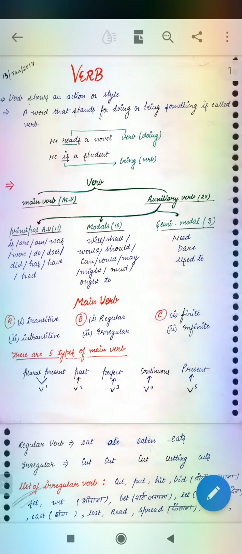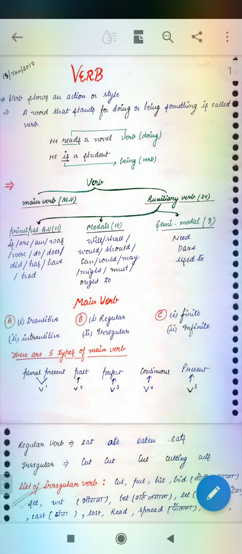Children, as I have given you the lecture regarding verb, once again we are going to overview the verb. As you can see, a verb shows an action or style.